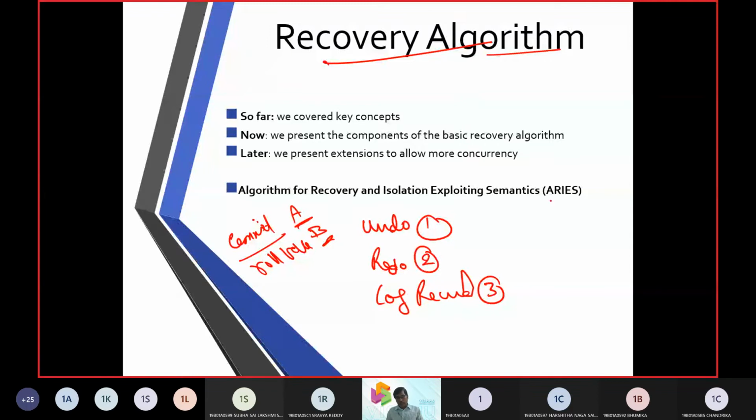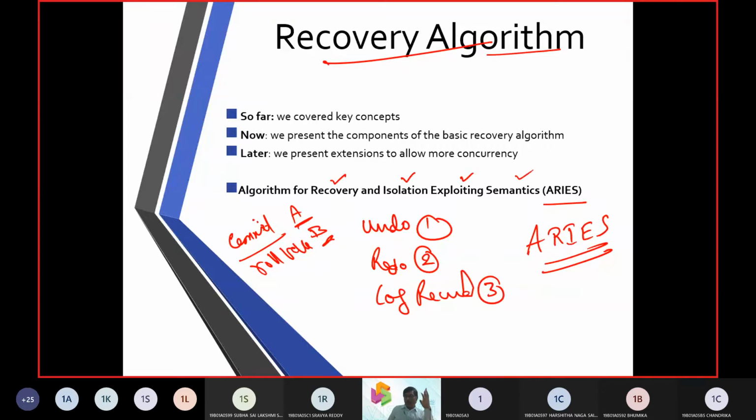So the recovery algorithm, we call it ARIES. Now we are going to name it ARIES. That is Algorithm for Recovery and Isolation Exploiting Semantics.